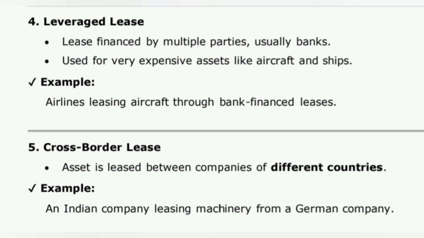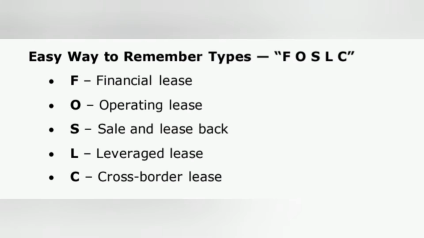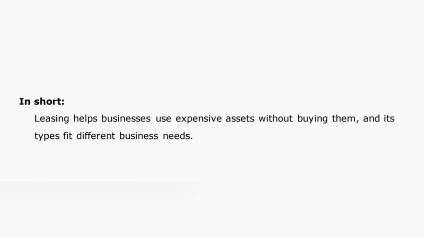5. Cross-border lease. Asset is leased between companies of different countries. Example. An Indian company leasing machinery from a German company. Easy way to remember types: FOSLC. F. Financial lease. O. Operating lease. S. Sale and lease back. L. Leveraged lease. C. Cross-border lease. In short, leasing helps businesses use expensive assets without buying them, and its types fit different business needs.